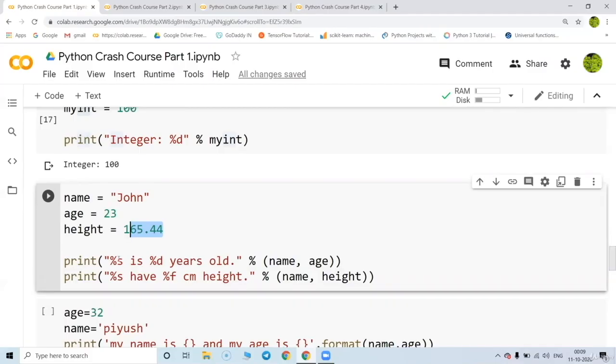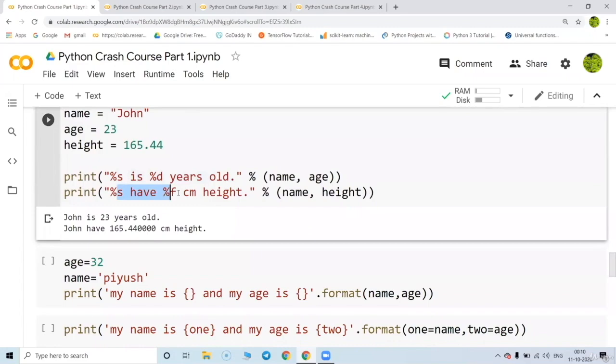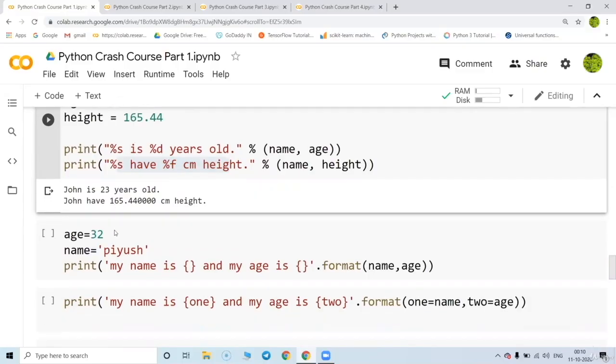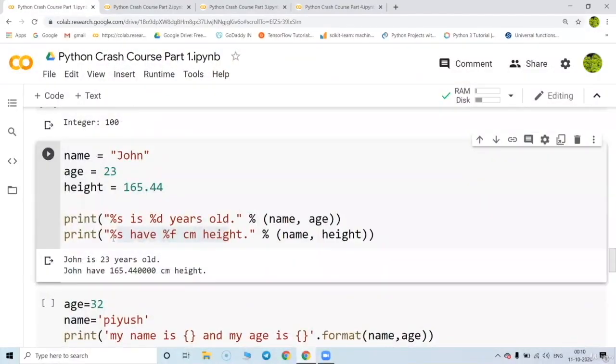So when you write %s is a %d year old, this will display John is 23 years old. Let's see. Yes, John has %f height. So John has 165.44 as height. Great. So now we have understood how the percentage works for a print statement in Python.